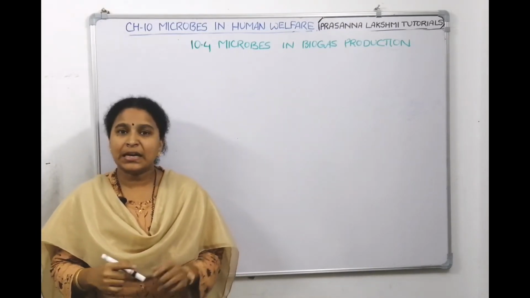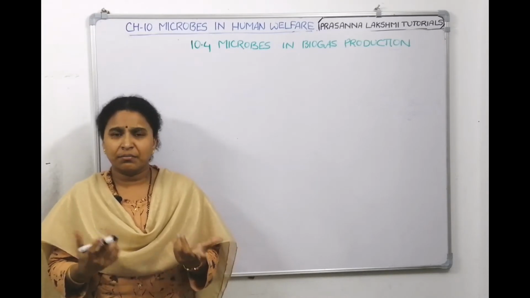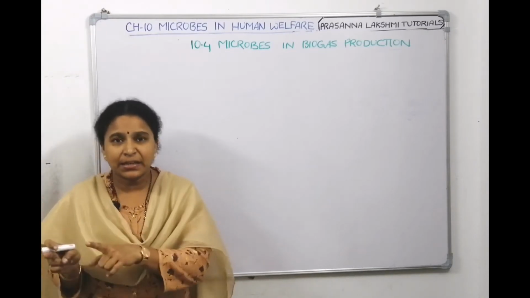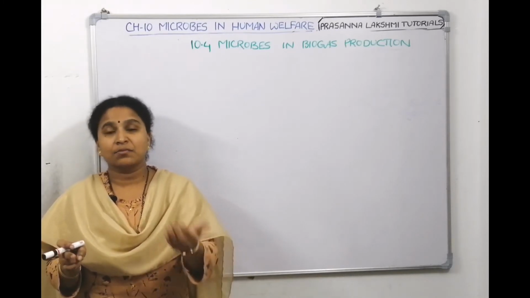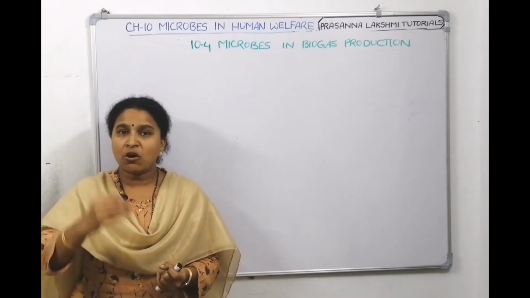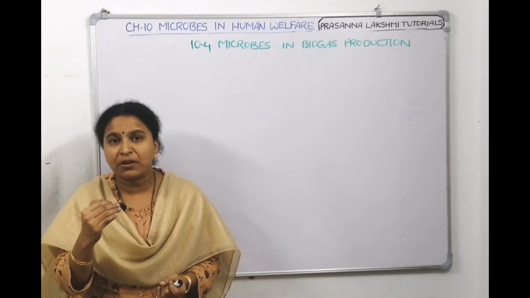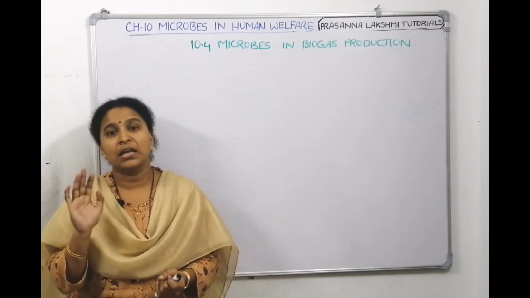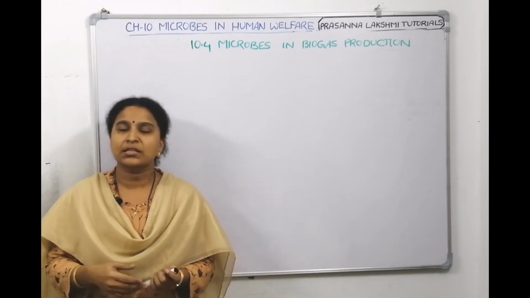First of all, let us understand what is biogas. The name itself says it's a gas prepared from microorganisms. It's a mixture in which many components are there, but the major component, 50 to 70% of the biogas, is made up of methane only. And it's a product of microbial activity. It can be used as a fuel.